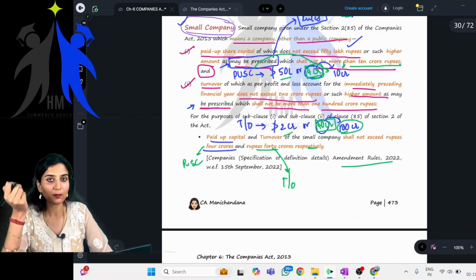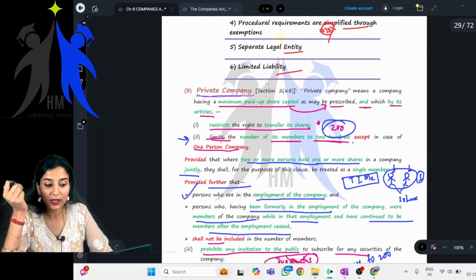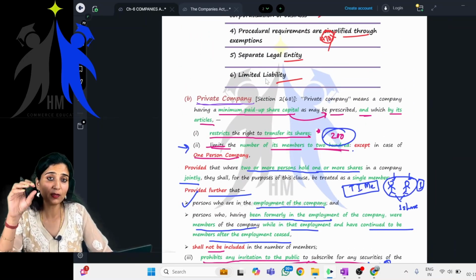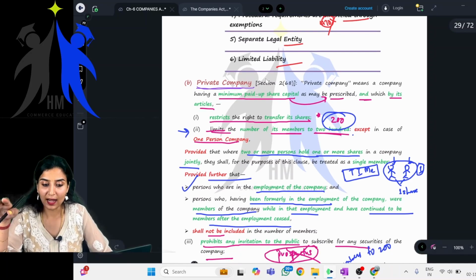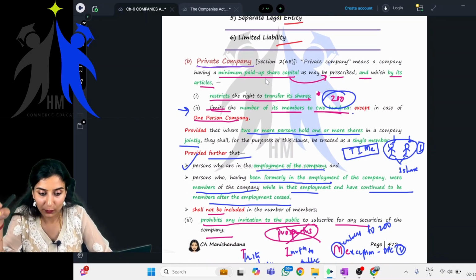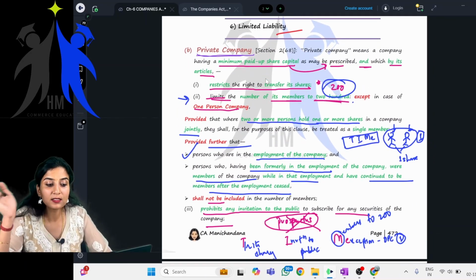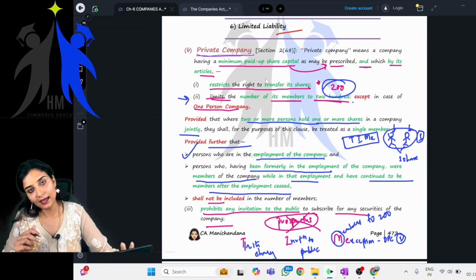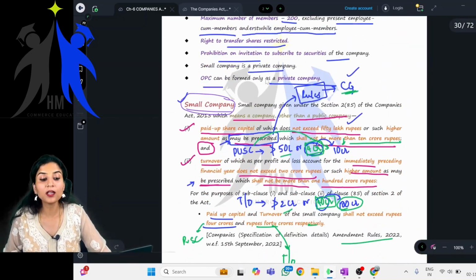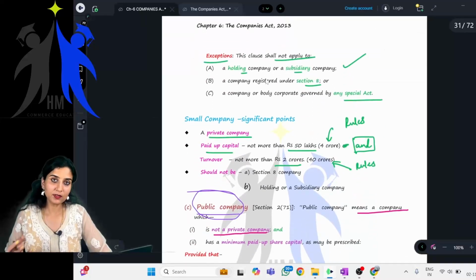You know what is a private company. Private company means a company which has a minimum paid up share capital as may be prescribed, nothing is prescribed, and which by its articles restricts the transfer of shares, and so on. So public company is a company which is not a private company.